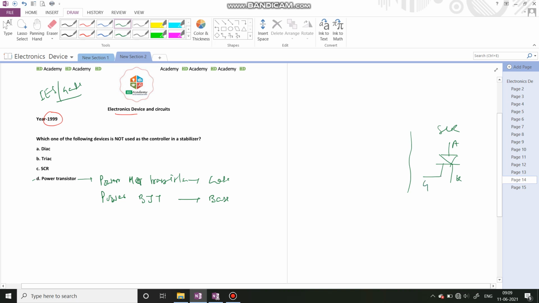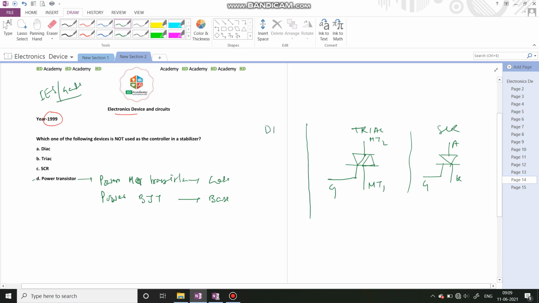And next, triac. Okay, triac is like that. This is MT1, this is MT2, main terminal 1, main terminal 2, and this is the gate. Okay,